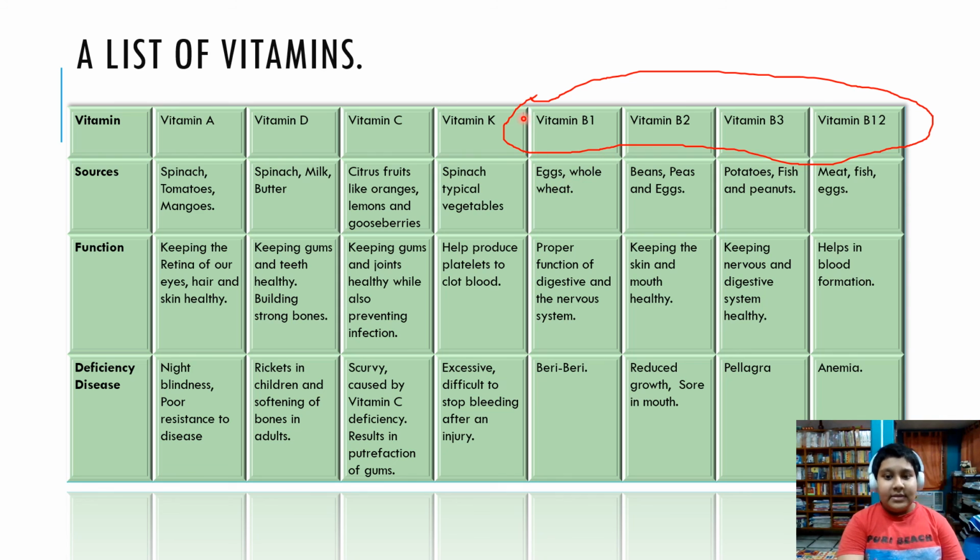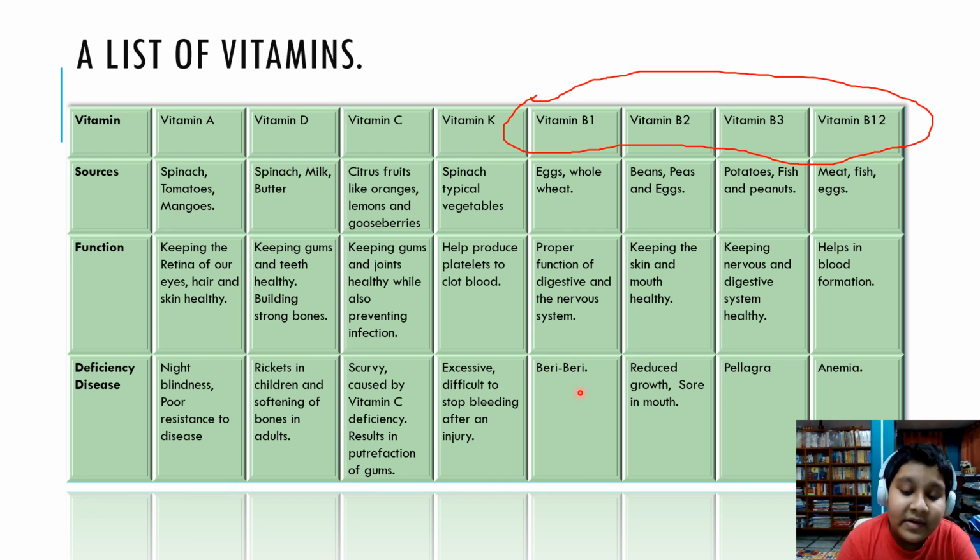Okay. Then let's go to vitamin B1, the first vitamin of the vitamin B complex. We obtain vitamin B1 from eggs, whole wheat, and milk. Milk is the all-rounder. It helps the proper function of the digestive and the nervous system.